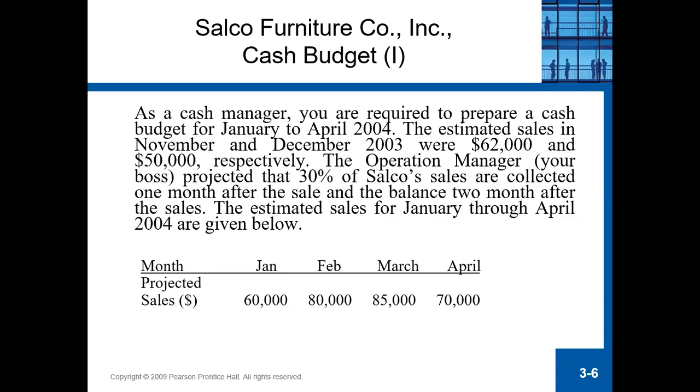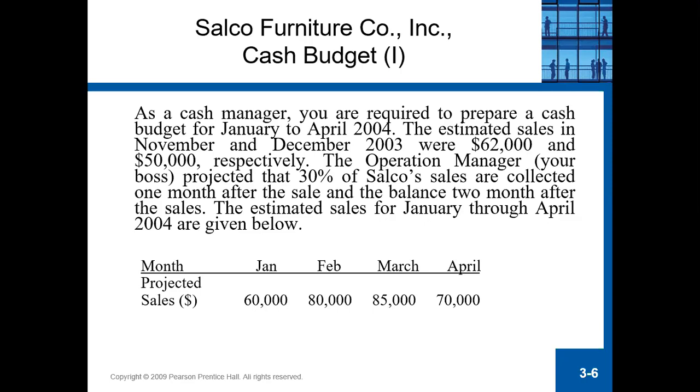The estimated sales in November and December in 2003 were $62,000 and $50,000 respectively. So it tells you that November is $62,000 and December is $50,000. So why does it tell you about December sales? Because of the sales in December, some of the cash will be collected in the following month.